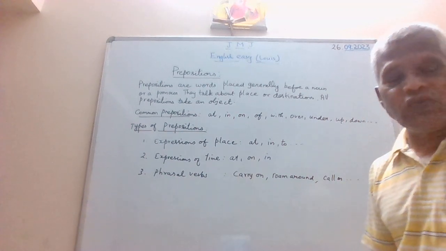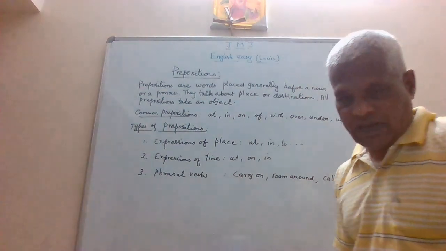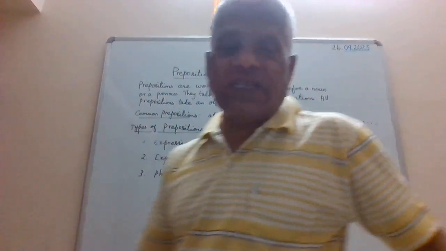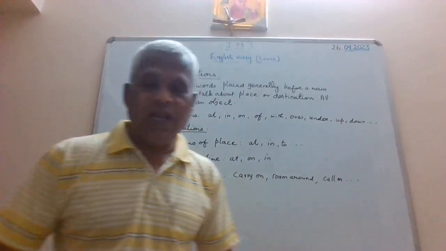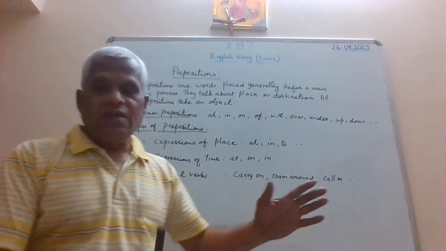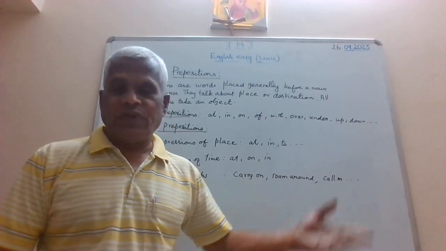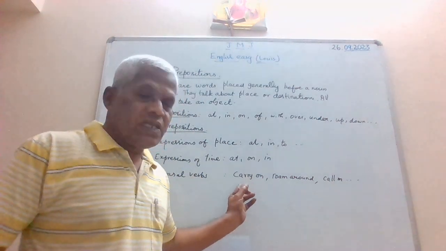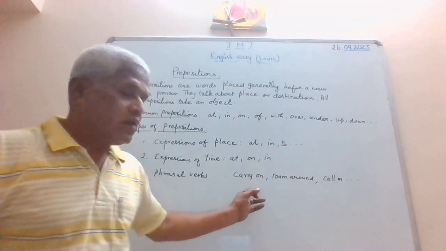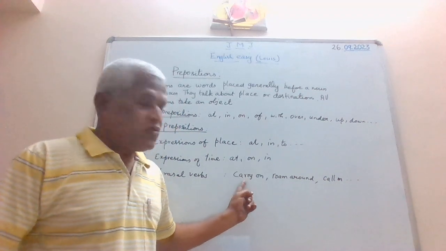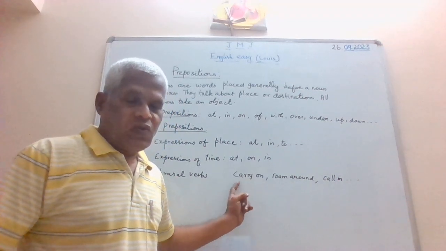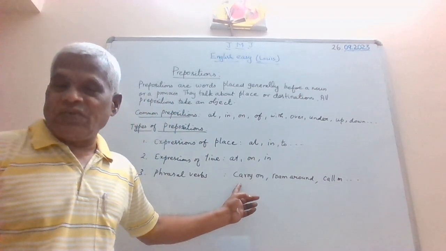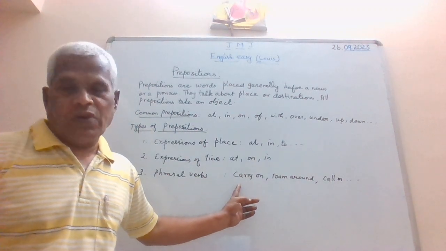And then there are a few prepositions, they are known as phrasal. They express to understand the phrasal verbs. Of course, we know what phrases are. Phrases are a group of words where you can have the complete meaning of combinations of verb, preposition, adjective and all that. See here, look at these phrases here. Carry on. Carry, of course, is a verb, on. So they help us to write phrasal verbs also.